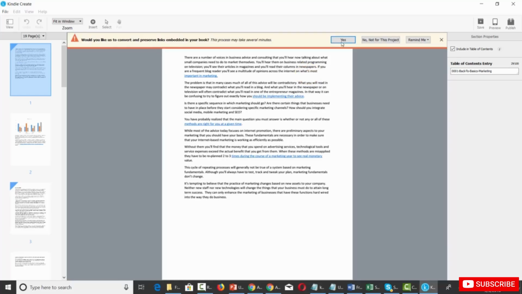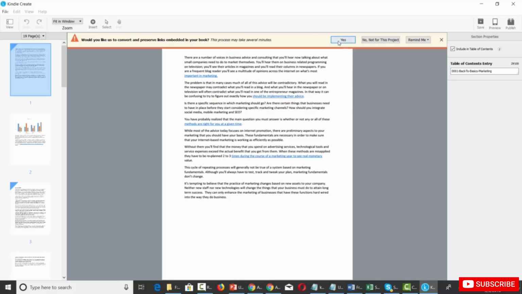Welcome back. Now, once you start working with your PDF file and you have links already in your document, you're going to get a message before you save, and Kindle Create is going to ask you if you'd like for them to convert and preserve the links embedded in your book. And in most cases, you're going to say yes.